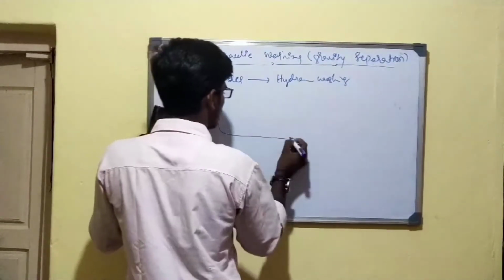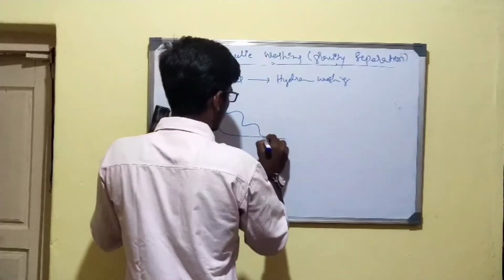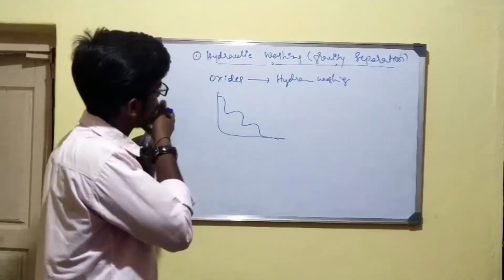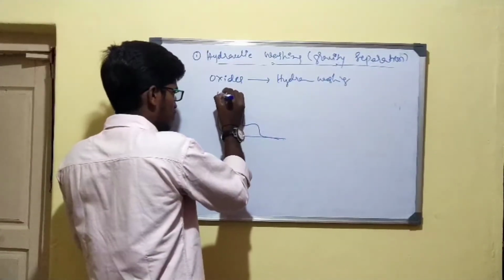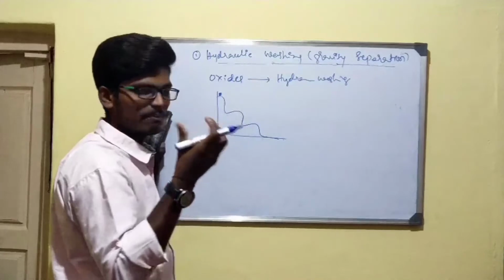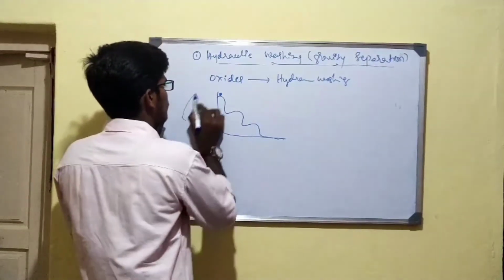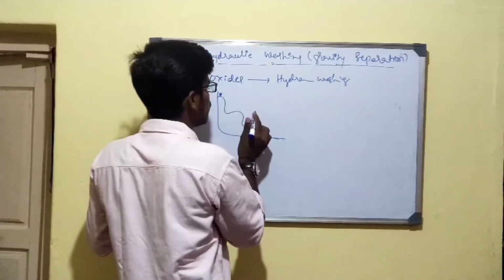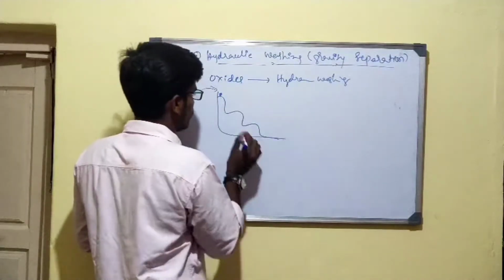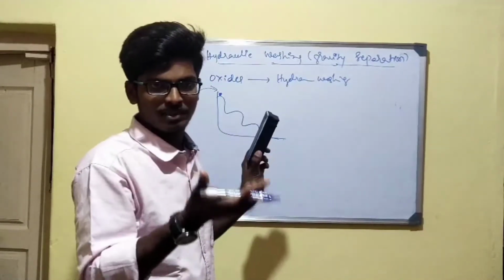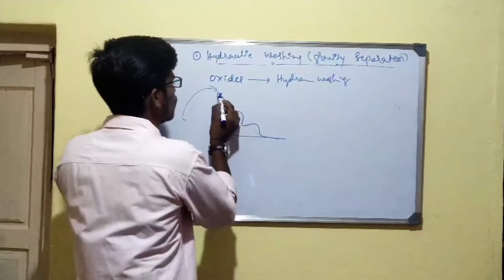When you see the setup of hydraulic washing, this is the setup we have. At this position, we keep the powder form of ore, and now we pass a stream of water. When I pass the stream of water, the lightweight impurities move along with the water.